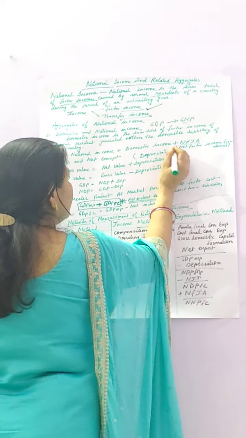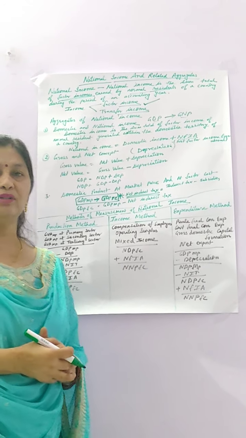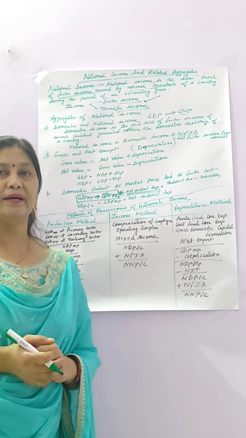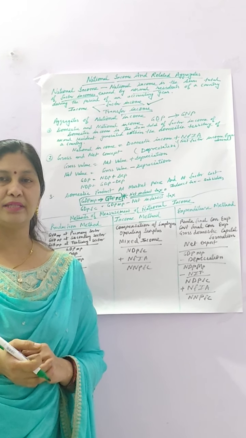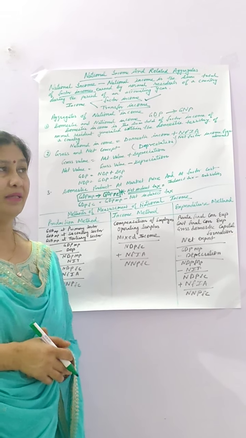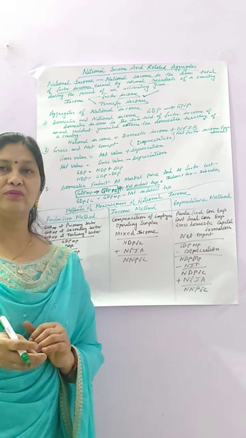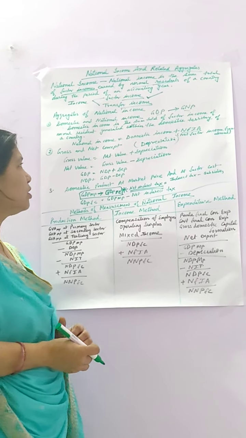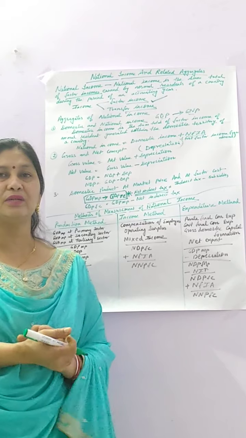Students, you know what depreciation is? Depreciation is the fall in the value of assets by continuous use, by passage of time, by obsolescence, by wear and tear, etc. So when we are using fixed assets, we have to charge depreciation on them. So in the gross value, the value of depreciation is included.